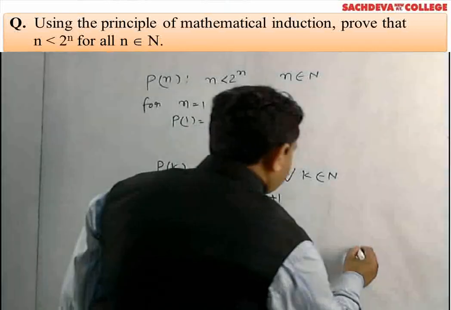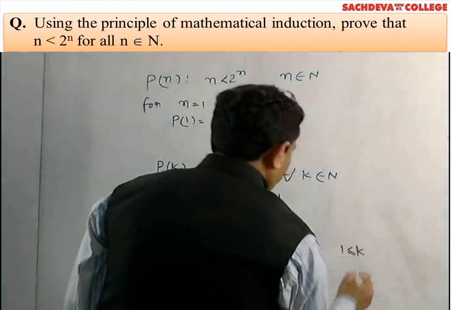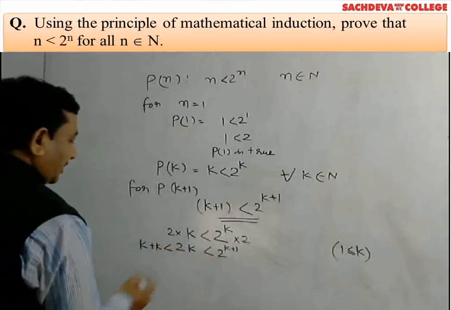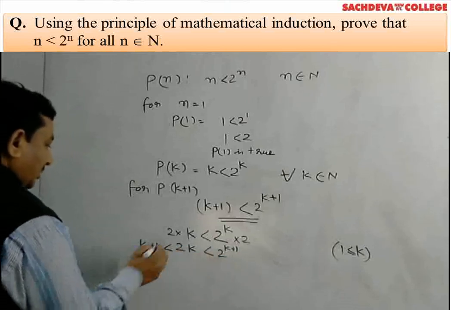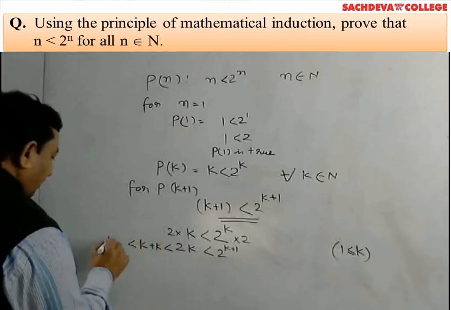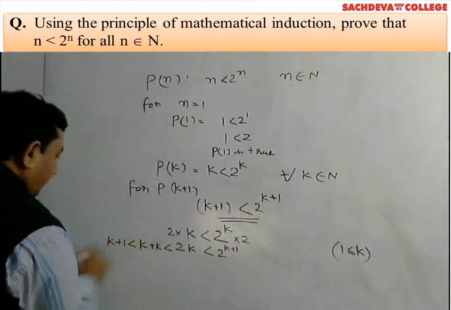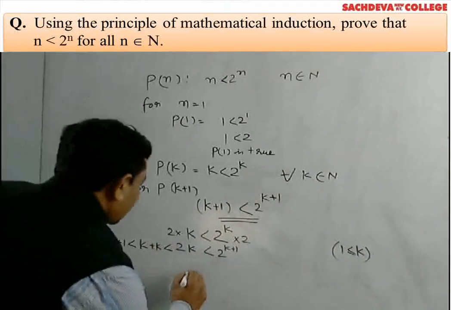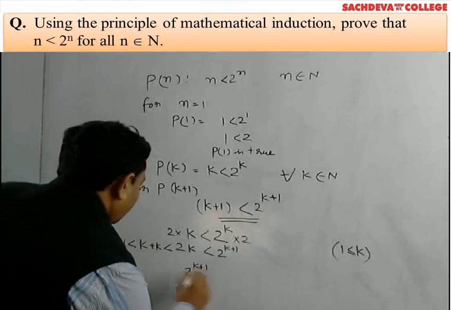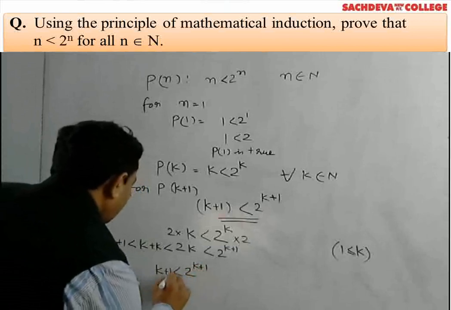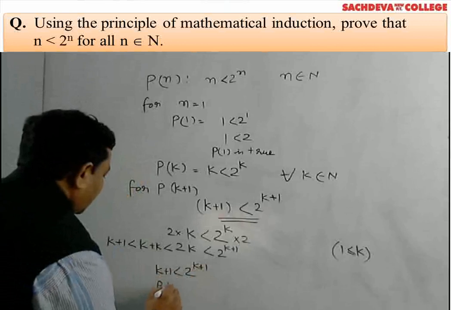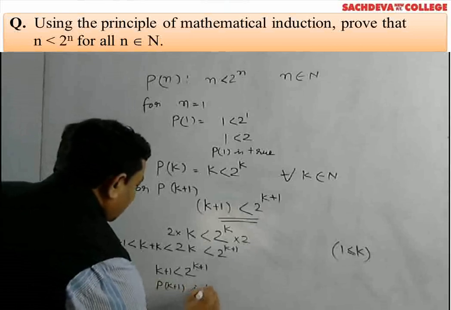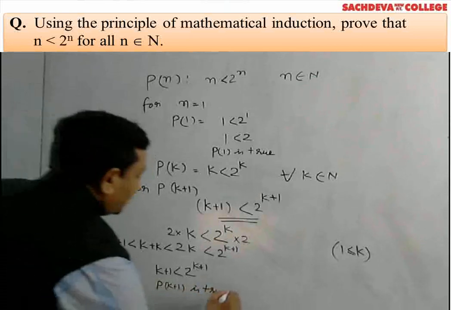But k is greater than or equal to 1, because 2 to the power k plus 1 is greater than k plus k, so this is also greater than k plus 1 here, because value of k is greater than or equal to 1. It means 2 to the power k plus 1 will be greater than k plus 1, and this is Pk plus 1. It means Pk plus 1 is true, and statement is true for all natural number.